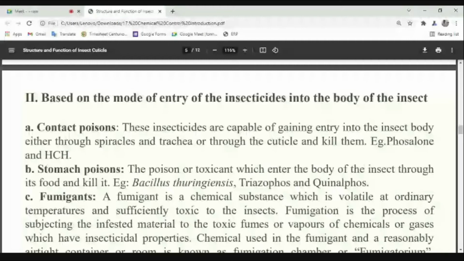Then coming to stomach poison, what is the meaning? These are the insecticides capable of killing the insect if they enter into the midgut, after going into the stomach. That means ingestion; the insect must feed on them so that they enter the midgut and kill the insect. Examples are Bacillus thuringiensis, Triazophos, Quinalphos, then some inorganic insecticides. These are your stomach poisons, or you can call them protoplasmic insecticides.